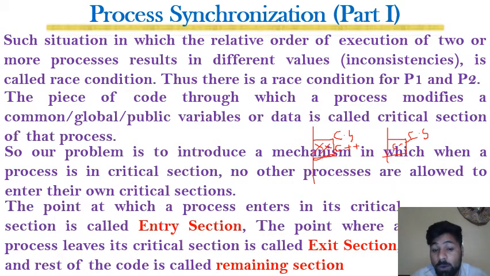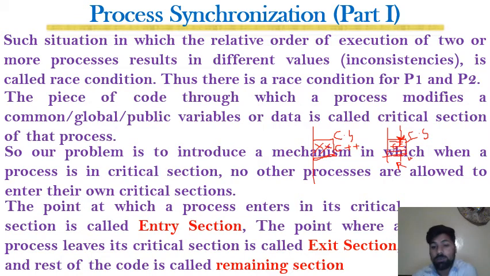The point at which a process enters its critical section is called the entry section. For example, this is the critical section for P1. So the point at which the process enters the critical section is called the entry section, and the code which is actually modifying the common variable is the critical section, and the point at which the process leaves the critical section is called the exit section, and the rest of the code is called the remainder section.